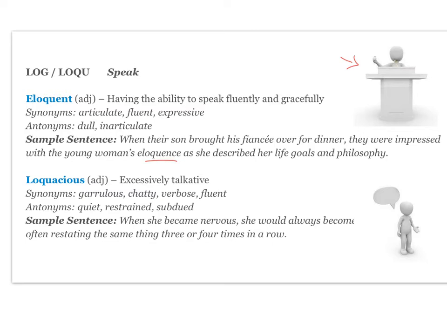Loquacious is your next word. It's an adjective, and it means excessively talkative. Your synonyms are garrulous, chatty, verbose, and fluent. Your antonyms are quiet, restrained, and subdued. Your sample sentence is: when she became nervous, she would always become loquacious.